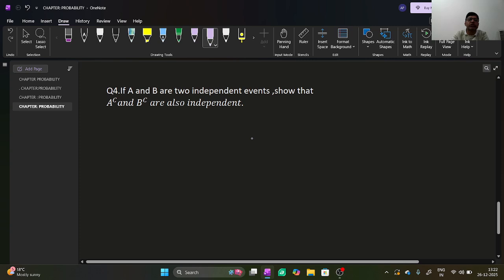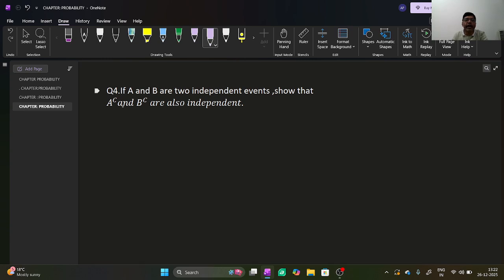Now we will discuss question number 4. If A and B are two independent events, show that A complement and B complement are also independent. Solution of this question: A and B are independent events, given.